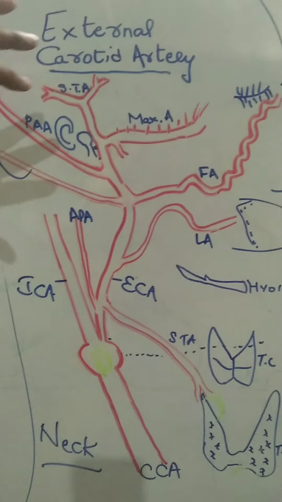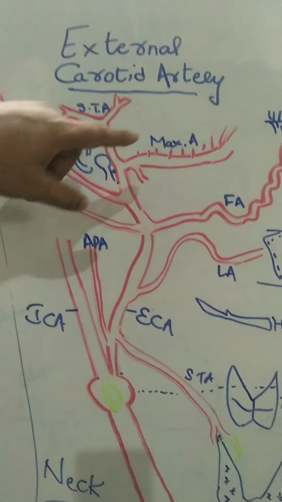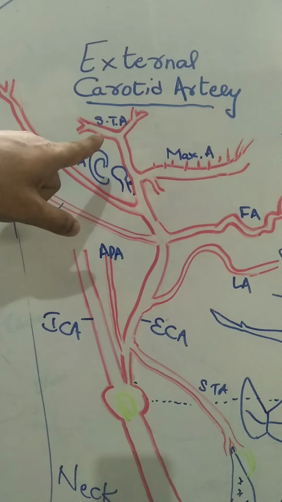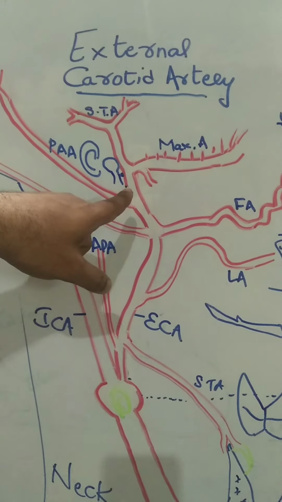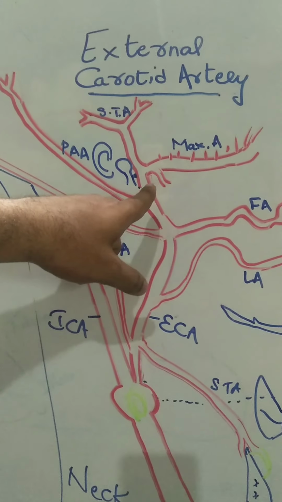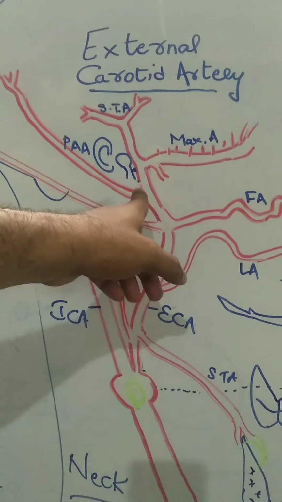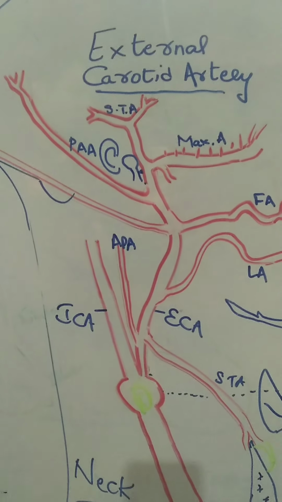When you see so many branches of the external carotid artery, similar named veins will be there. For example, maxillary vein joins with superficial temporal vein to form a vein called retromandibular vein. It will have a posterior division and anterior division. The posterior division of retromandibular vein joins with posterior auricular vein to form external jugular vein.